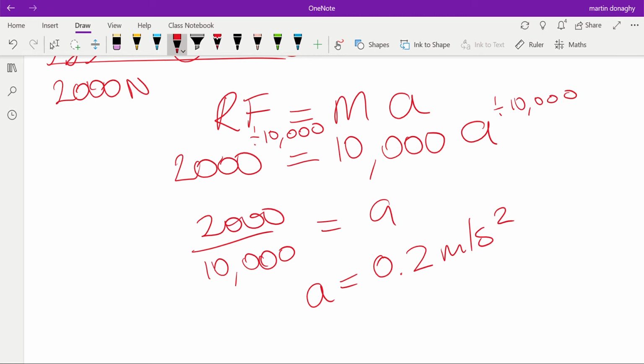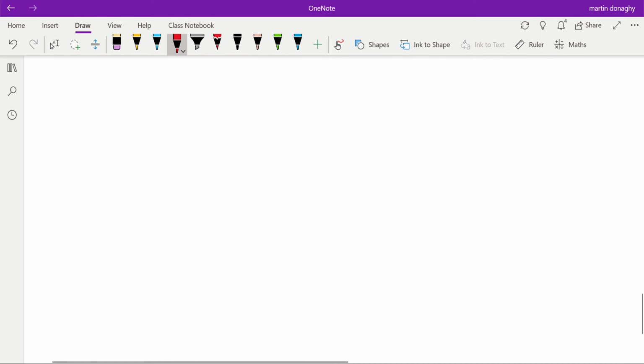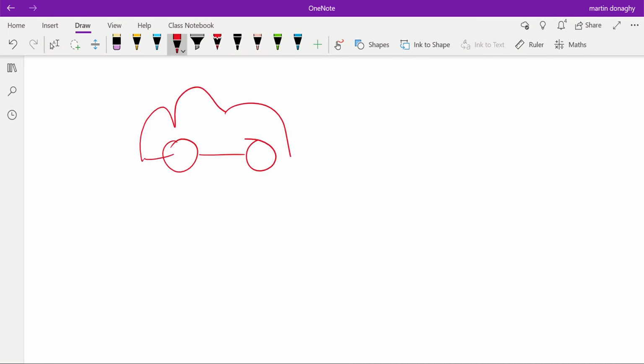Okay, let's look at another example. Let's say we have a car and the resultant force on that car is 5,000 newtons and the mass of the car is, you know what, let's do it a little bit differently. Let's work out the resultant force.